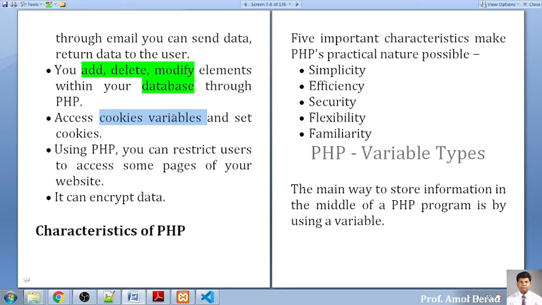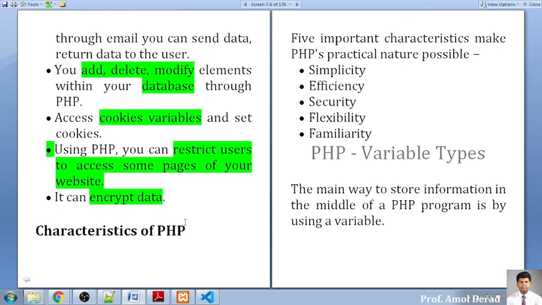And as far as cookie variables are concerned, you can create a cookie variable also, and using PHP you can restrict users from accessing some pages of a website. So it can give security for your PHP also. And as far as security is concerned, you can encrypt your data also. This is a very wonderful concept added into PHP. You can encrypt the data after entering it into the database or after retrieving it from the database. So encryption is one of the most important phenomena as far as security is concerned, and you can restrict people from entering other restricted pages also. So these types of security features are available.